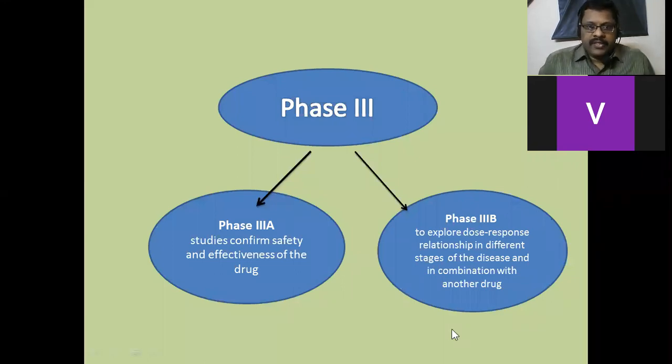Phase 3 is also done in two phases, phase 3A and phase 3B. How is phase 3 divided? Studies that confirm safety and effectiveness of the drug is one part, and studies that explore dose response relationship in different stages of the disease and in combination with another drug is phase 3B. So one part confirms the safety and effectiveness, then we confidently start experimenting on a large population. In 3B, we are assessing the dose response relationship.